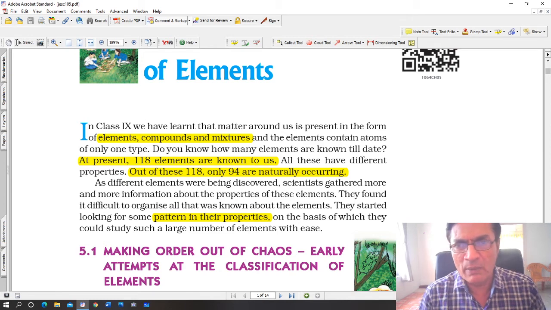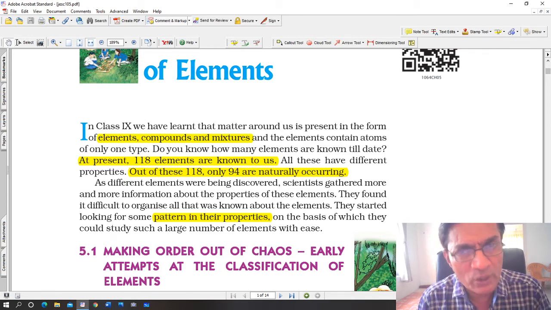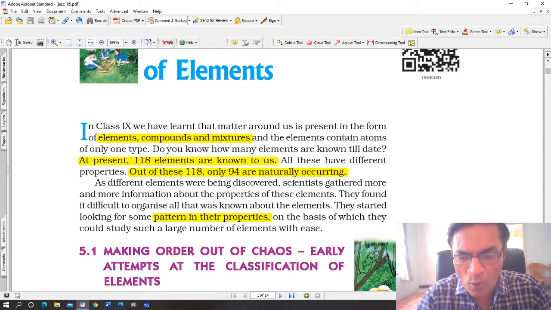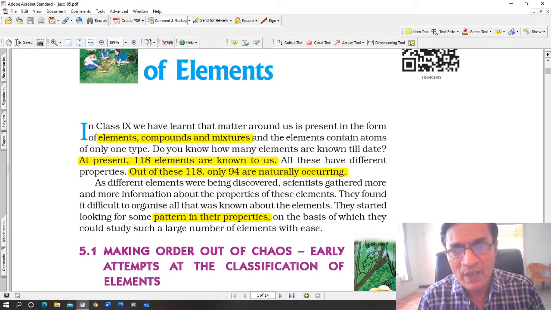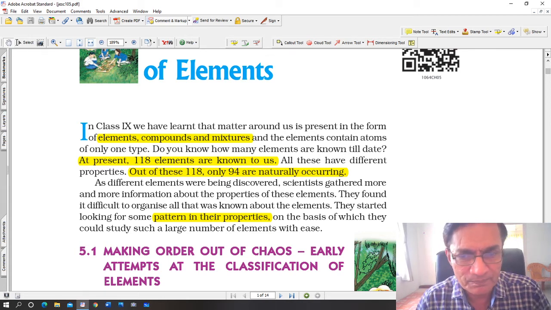In carbon dioxide, you will find atoms of carbon and atoms of oxygen only. In any element, for example, a block of iron, if you have an iron rod, pure iron, then you will find atoms of iron only. A magnesium strip contains atoms of magnesium only.